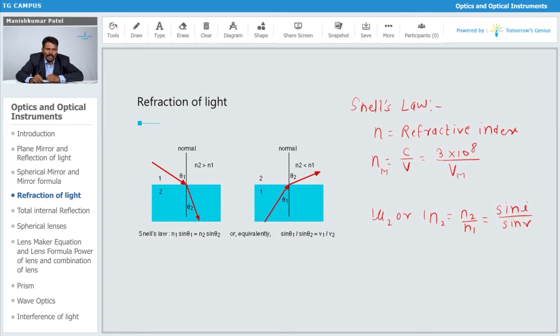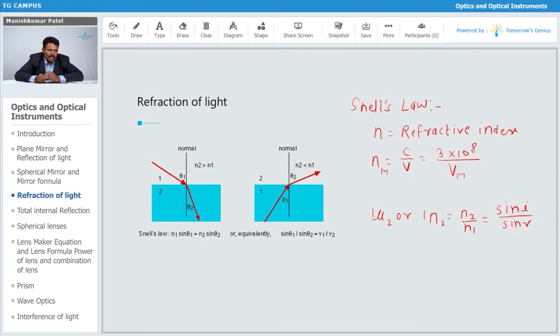This mu21 or n21 is always fixed for a given pair of media, and it is the ratio of sin i upon sin r. Even if I change the angle i, r also changes accordingly, which keeps the term always constant. So the term n21 is always constant. That is what we can say about Snell's law.